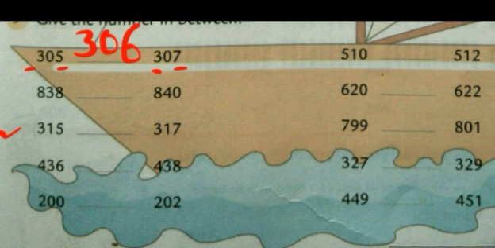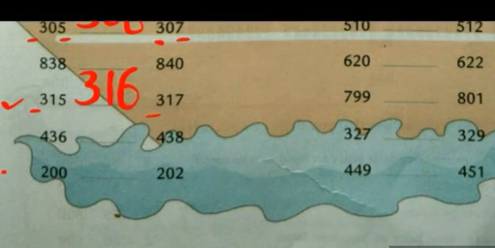315 and 317. So both are having 3 in the 100 place, so we will write 3. Now see the last two digits, 15 and 17. What comes between 15 and 17? 16. So we will write 16. Okay. Now see this one.